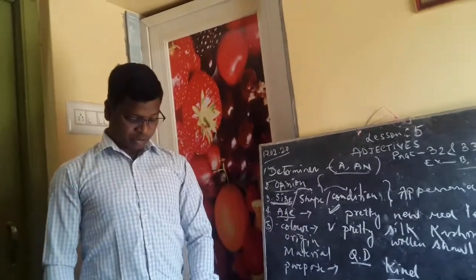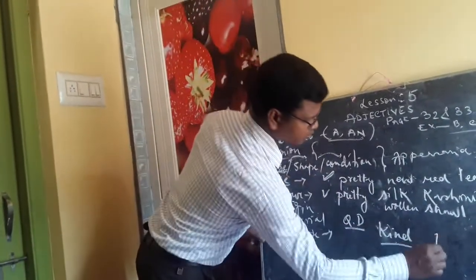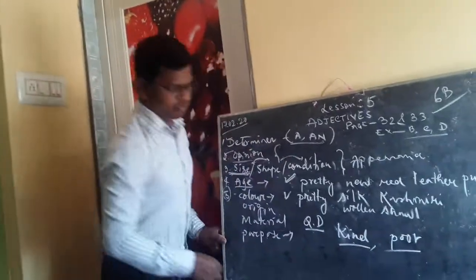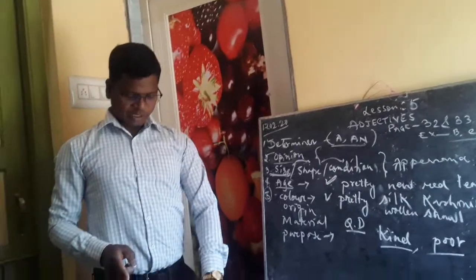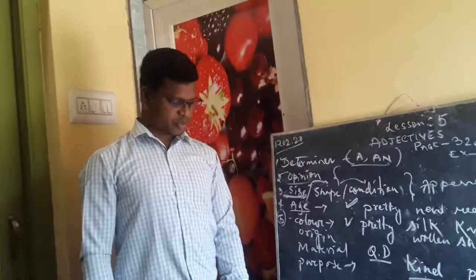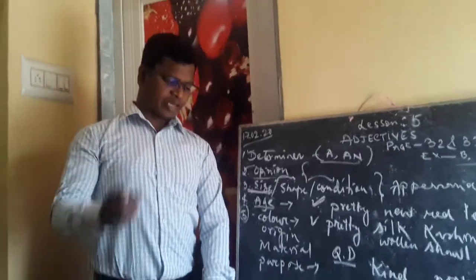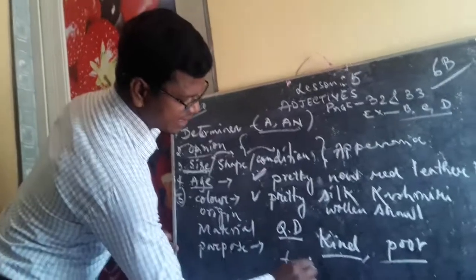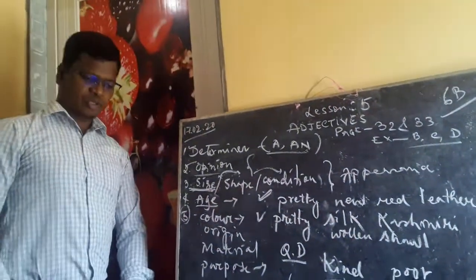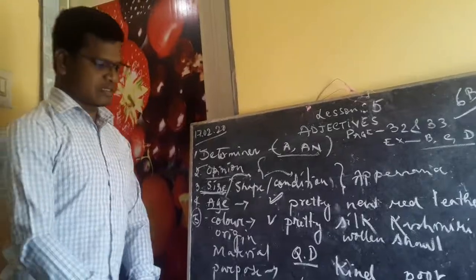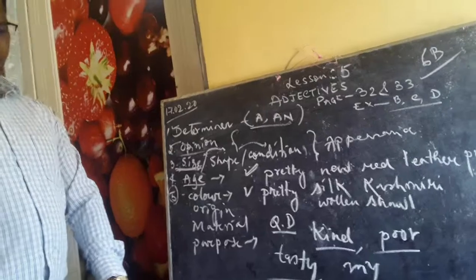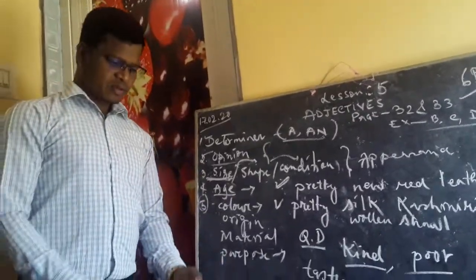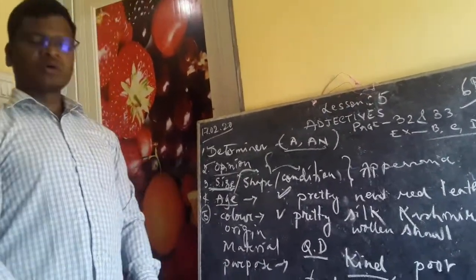He works for the welfare of the, we can write here, poor also, isn't it? He works for the welfare of the poor children of a nearby locality. Every week he buys what? Tasty, we can write. He buys tasty fruits from my uncle. My is a possessive adjective. So this way, there are three more blanks.